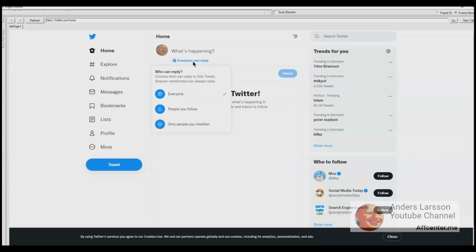So basically you can ask someone, what do you think about this? And then mention the person, and then that person would reply to your message, and only that person can reply to your message. So I think that is a good way to catch a reply from someone.